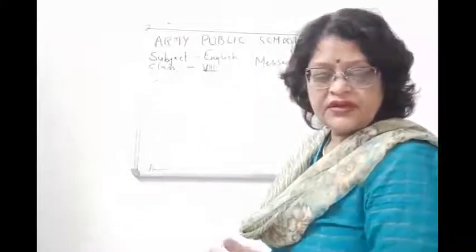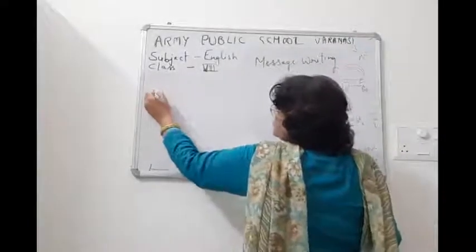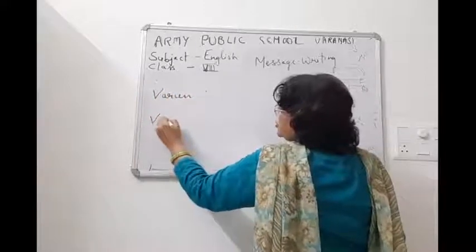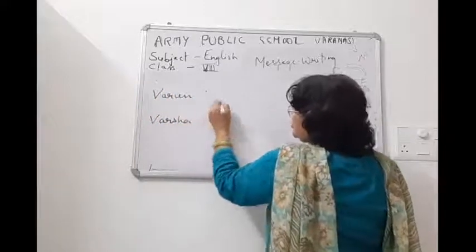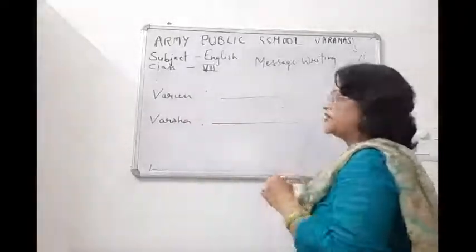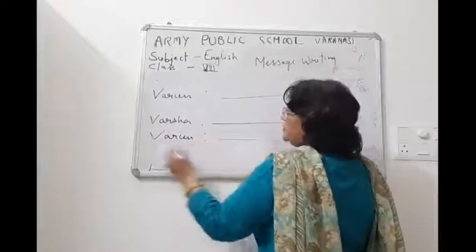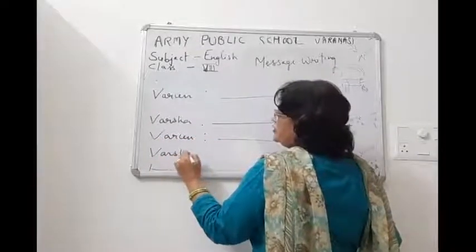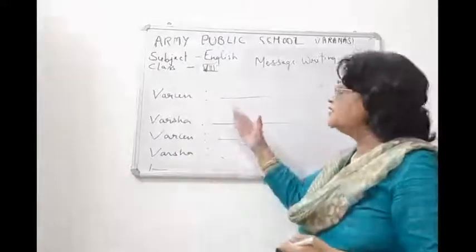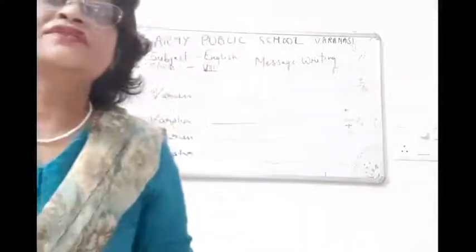There is a telephonic conversation between Varun and Varsha. So how will you write? Varun, then colon, then Varsha. Here you will write the dialogue of Varun, and here the dialogue of Varsha. Then again the dialogue of Varun, colon, and again Varsha. So this is the way you will write your telephonic conversation.